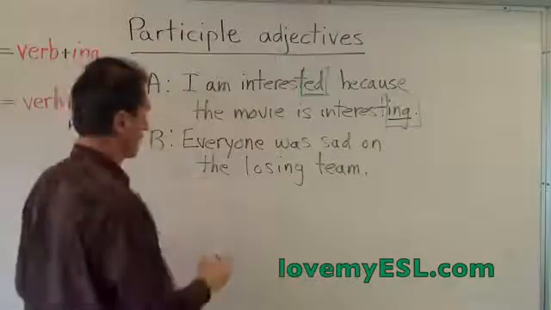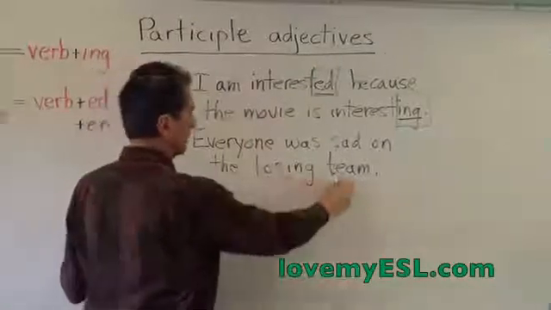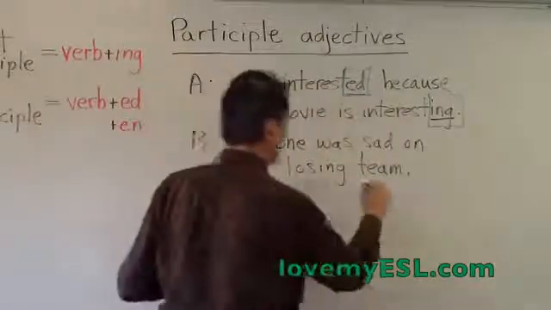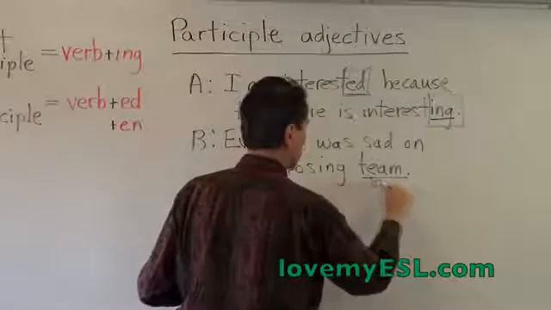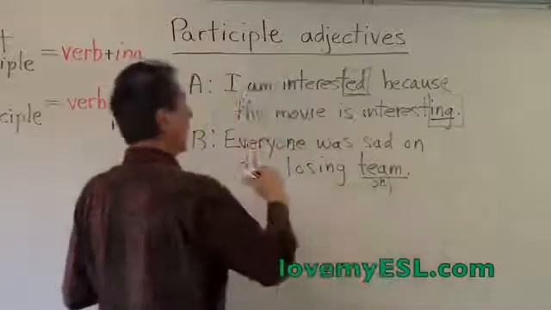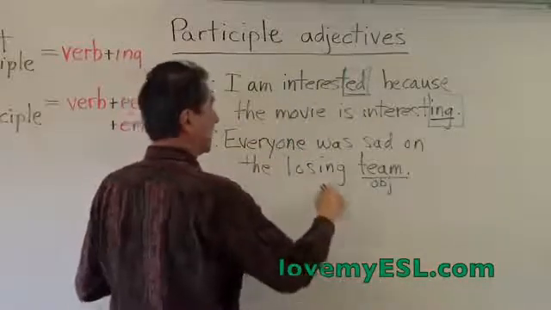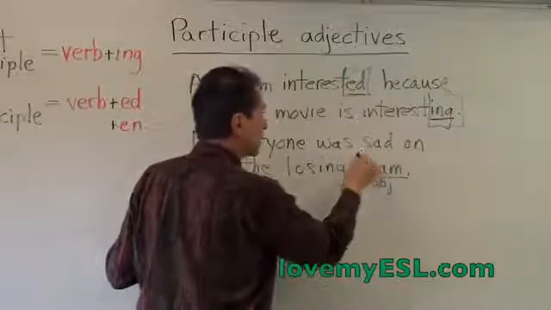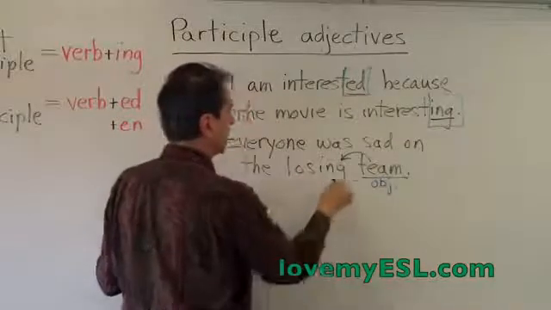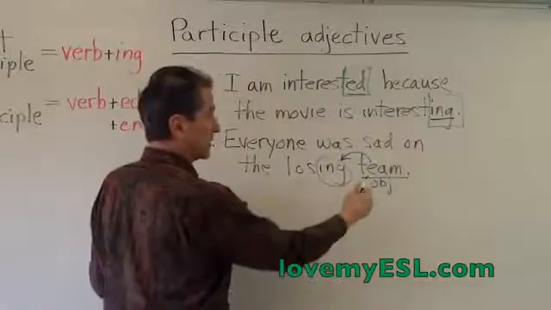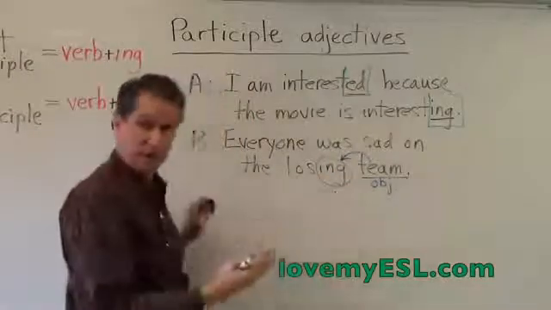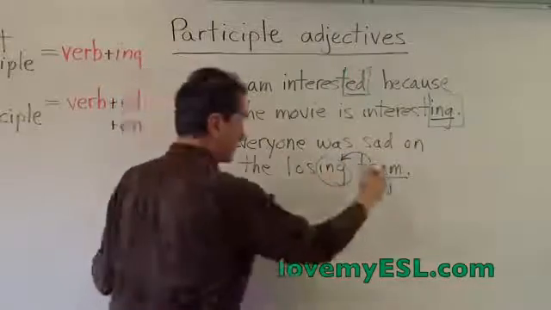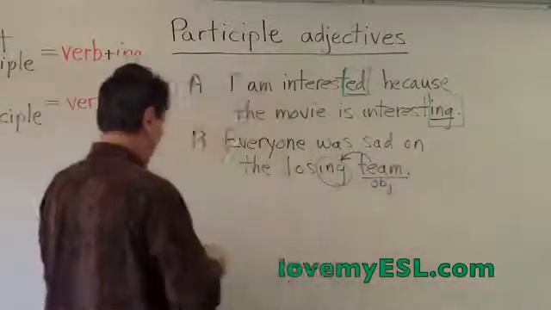So the way that you do this one, it's not going to be a lost team. The team loses. So what you do, because this word is the object, OBJ, okay? Everyone, the losing team, is the object. This is the participle right here. If the object does that verb, then you put ing on the end. Did the team lose? The answer is yes. The team lost. That's why everyone is sad. So the team, it's a losing team.